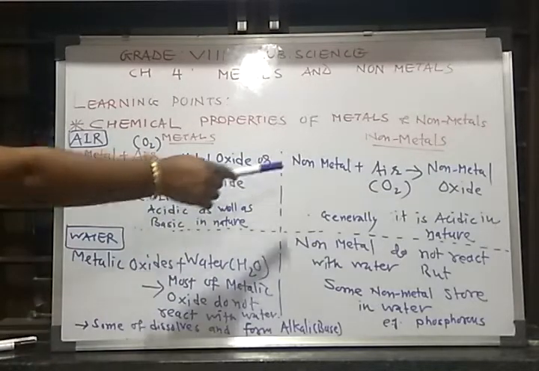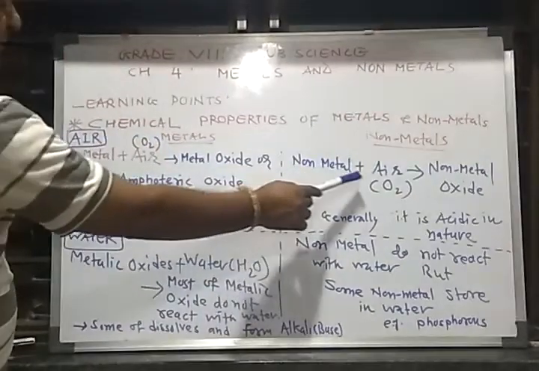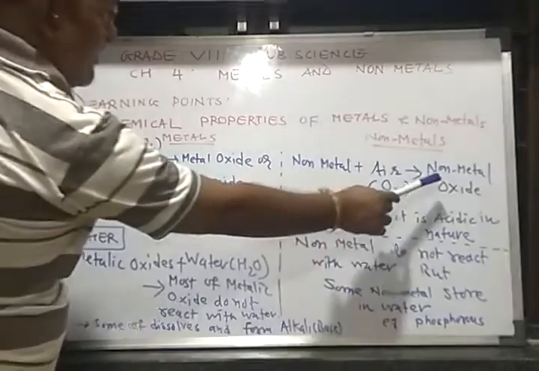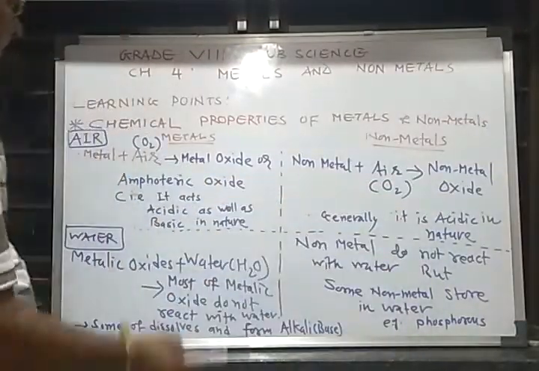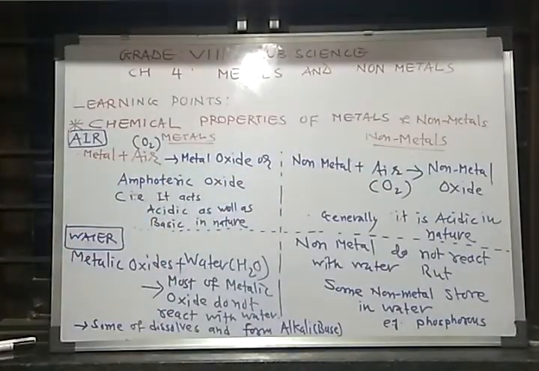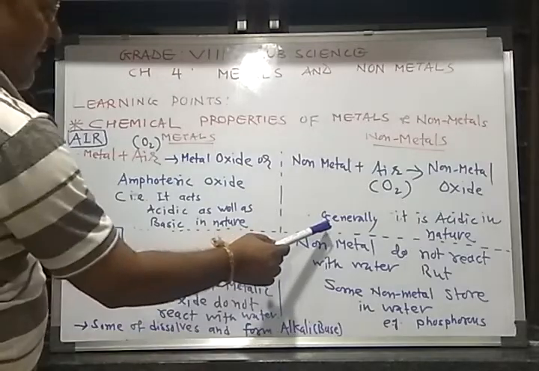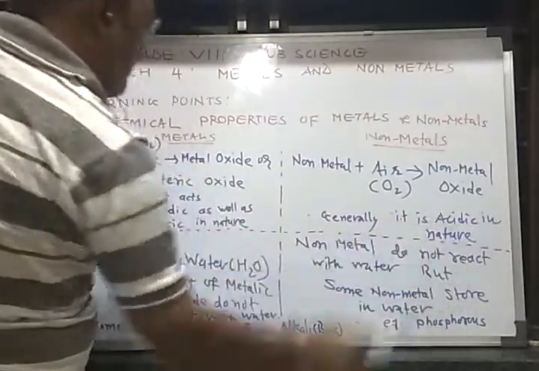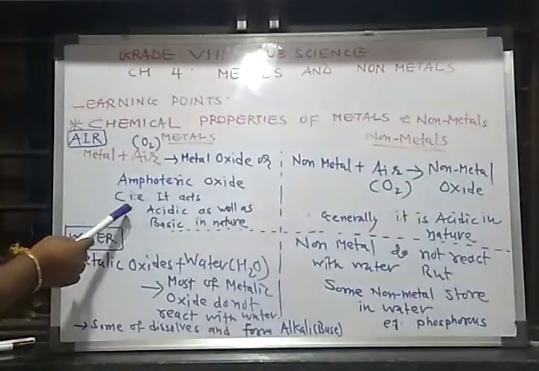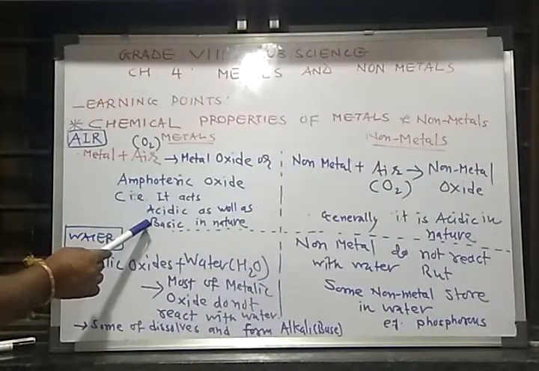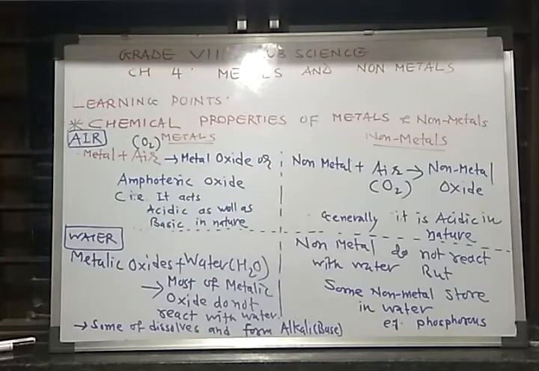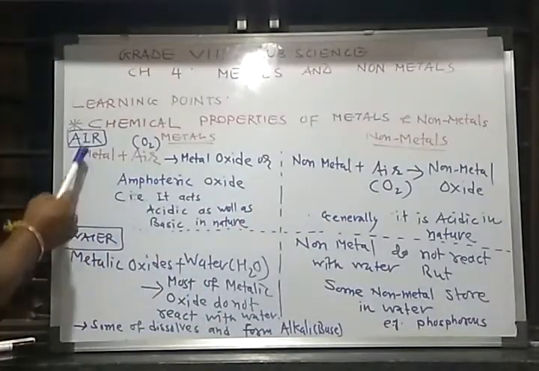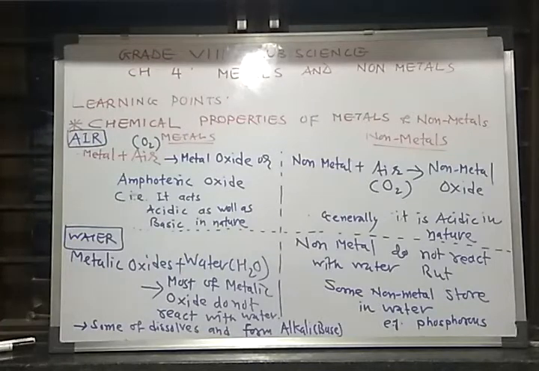While in the case of non-metals plus oxygen, it prepares non-metal oxide, and they are generally acidic in nature. So this is the first property of metals with air.